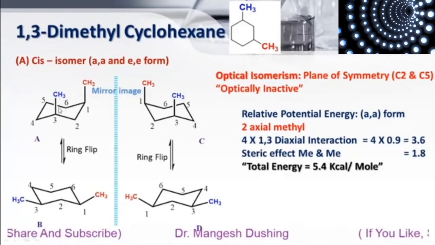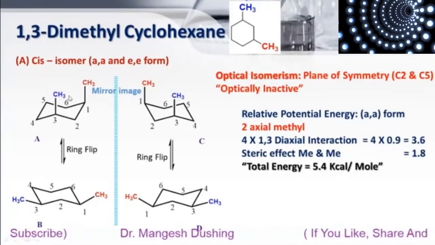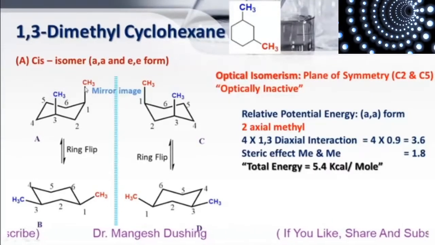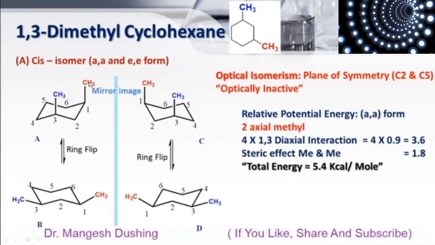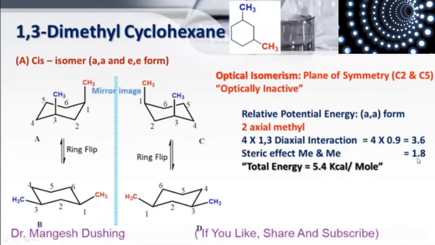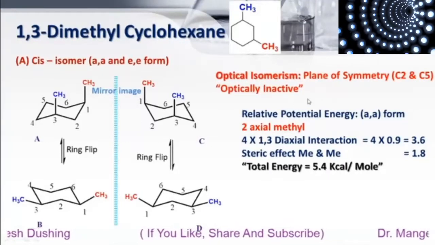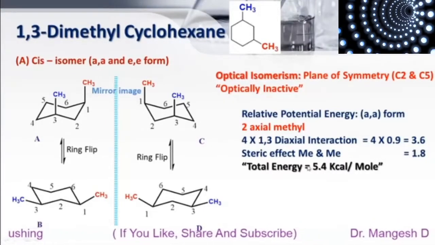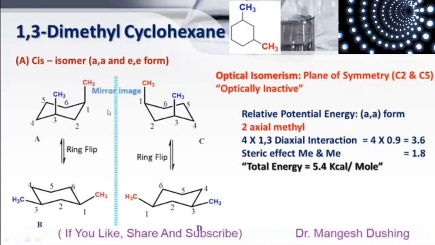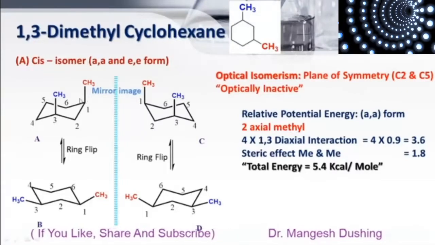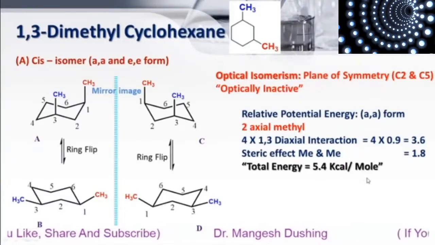But here is the different case. Here two methyls are axial, so this is the bulkier group and this is also bulkier group. So there will be the steric interaction that also increases some energy. That amount is 1.8 kilocalorie per mole, as these two bulkier groups are axial. So total energy of this molecule becomes 5.4 kilocalorie per mole. So the total energy of the axial cis isomer of 1,3-dimethyl cyclohexane is 5.4 kilocalorie per mole.